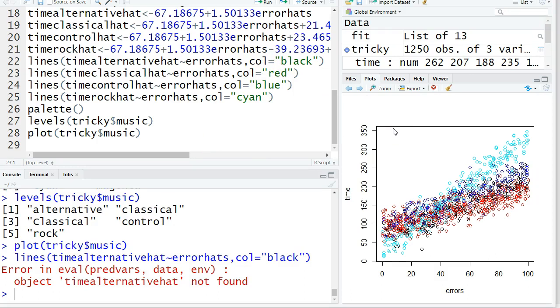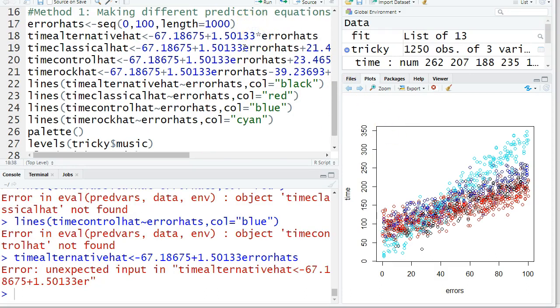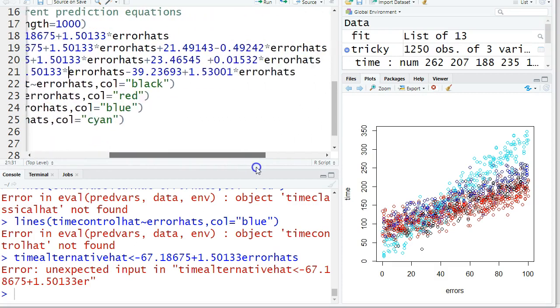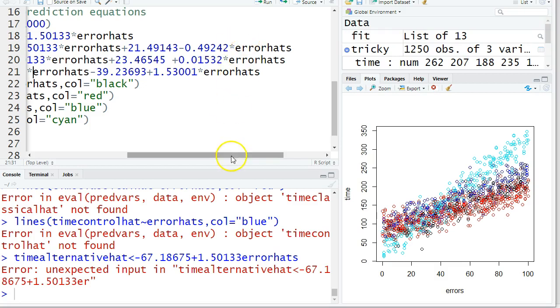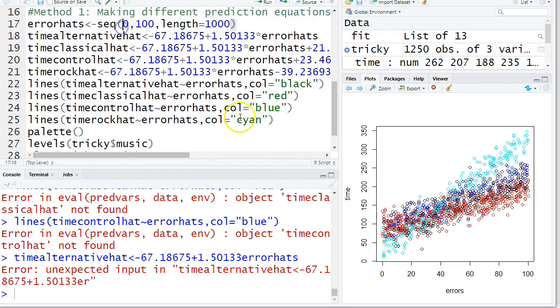Interesting object. Oh, did I not? Yeah, okay. I forgot to put the multiply sign here. I was just putting the number next to all these different errors. I did put multiply over there. So once again, I get to pause the video.